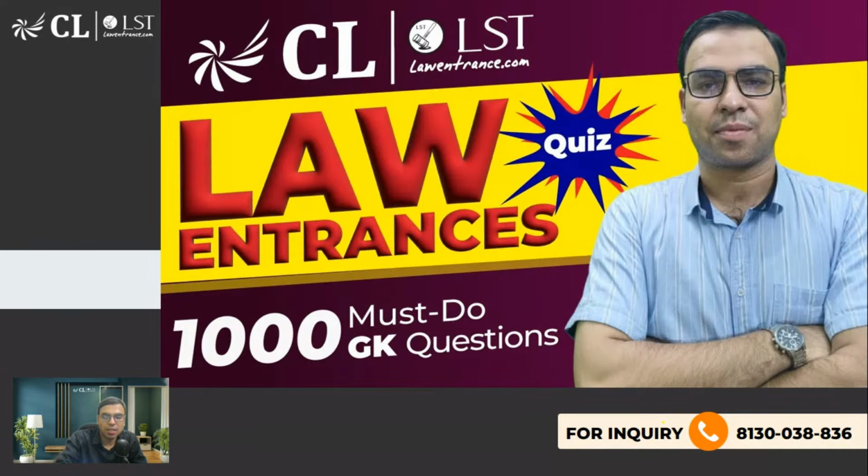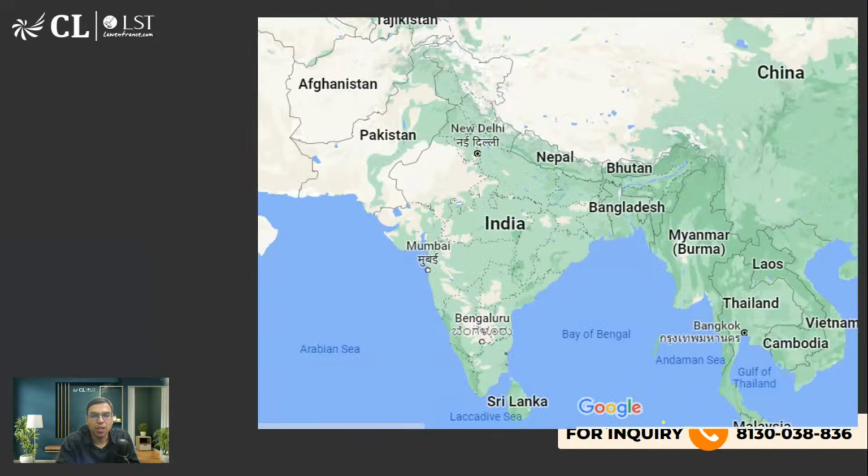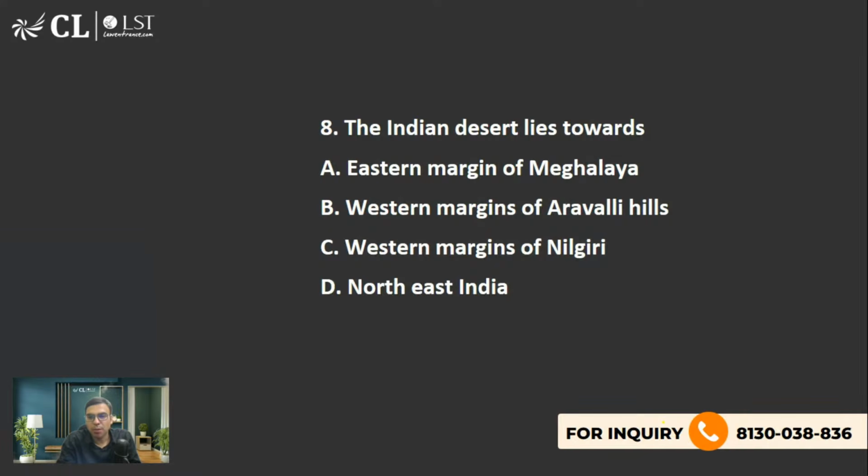And in the last class, I think we were somewhere here, right? We were talking about the Indian desert. And the last question of the last class was: the Indian desert lies towards what? And the answer was western margins of Aravallis.